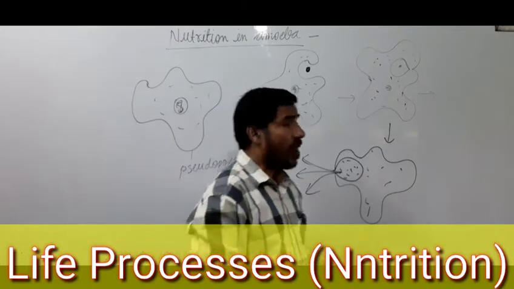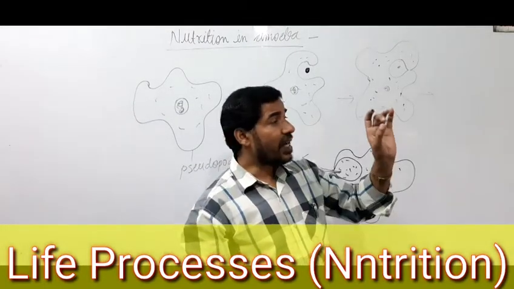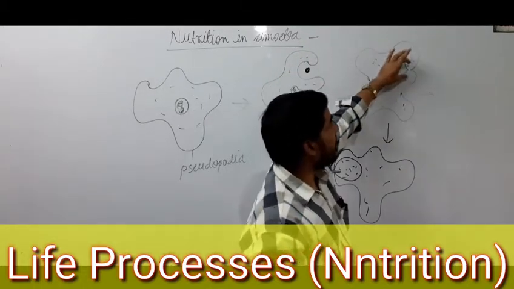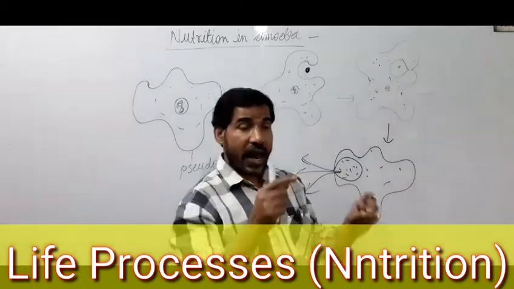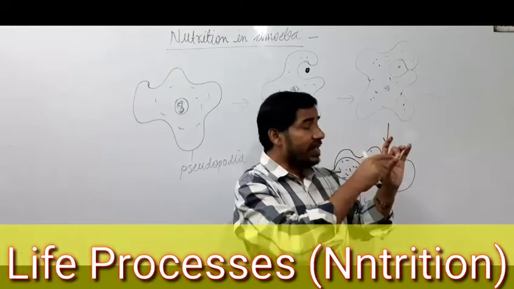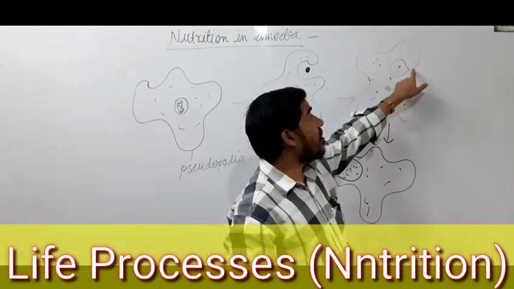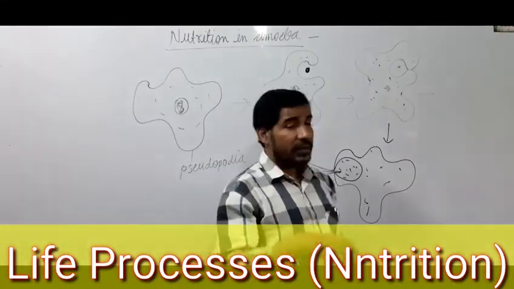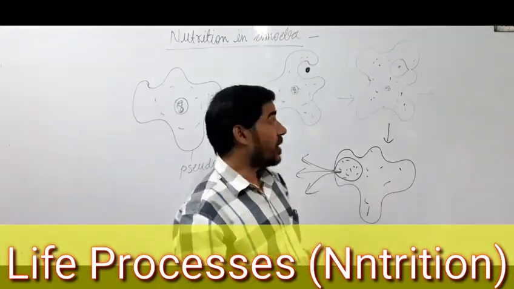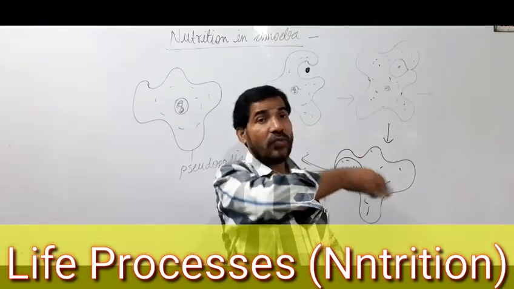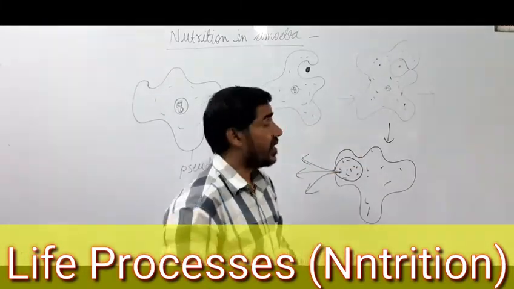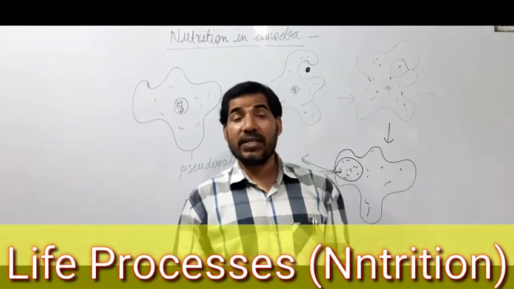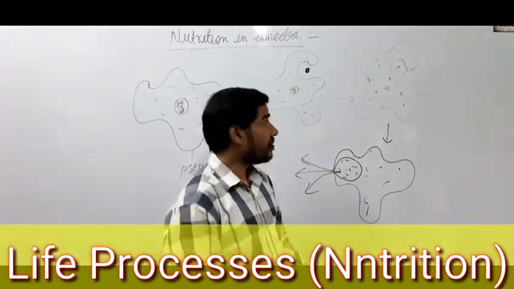After that, amoeba touches both the ends of its pseudopodia. Here, this is the pseudopodia. At the place where both the ends are touched, the plasma lemma which is present there gets dissolved, and finally that food particle or prey enters into the body of the amoeba. So we see here, in amoeba, the process of ingestion takes place through the general body surface with the help of pseudopodia.